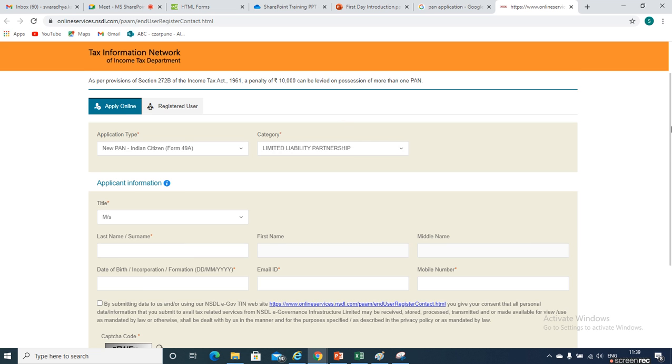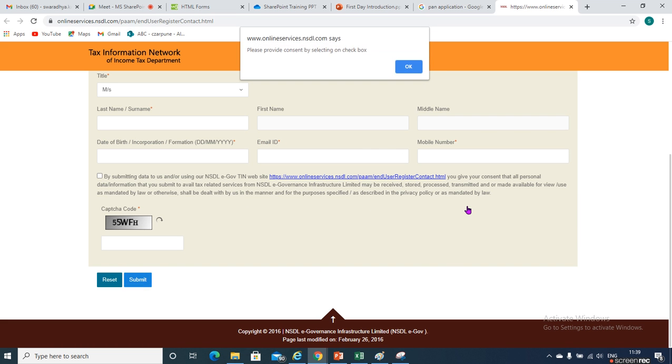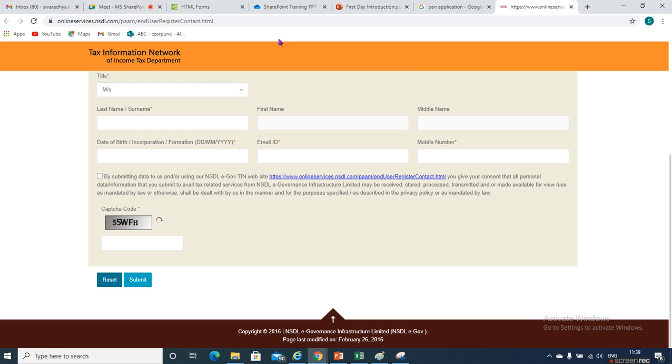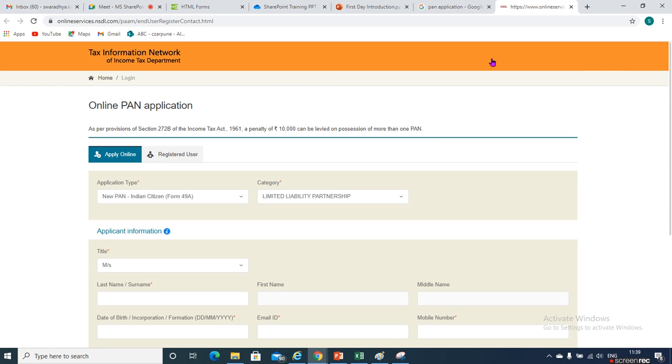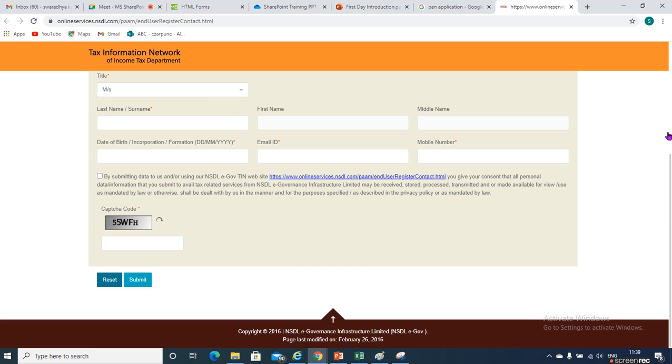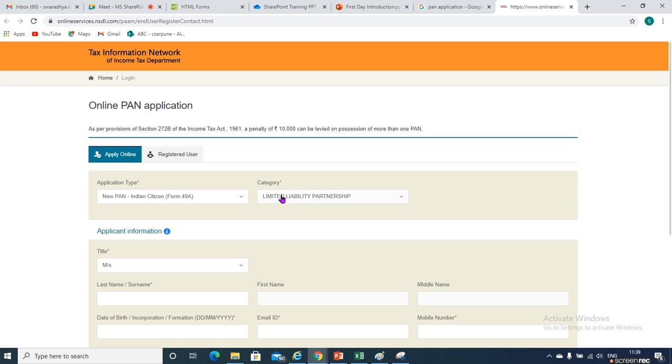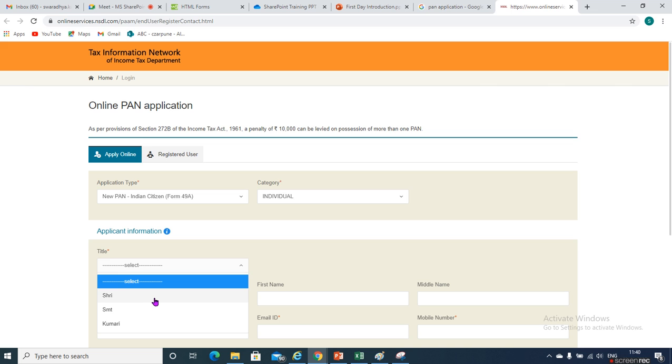If I submit this form directly, what happens? It gives me a pop-up. There is no refresh here. The request is not going to the server until I fill in the complete form. Earlier, even on selecting these fields, the request went to the server and then popped up this title field, so it increased the network traffic. That's why client side development grew after 2012, 13.